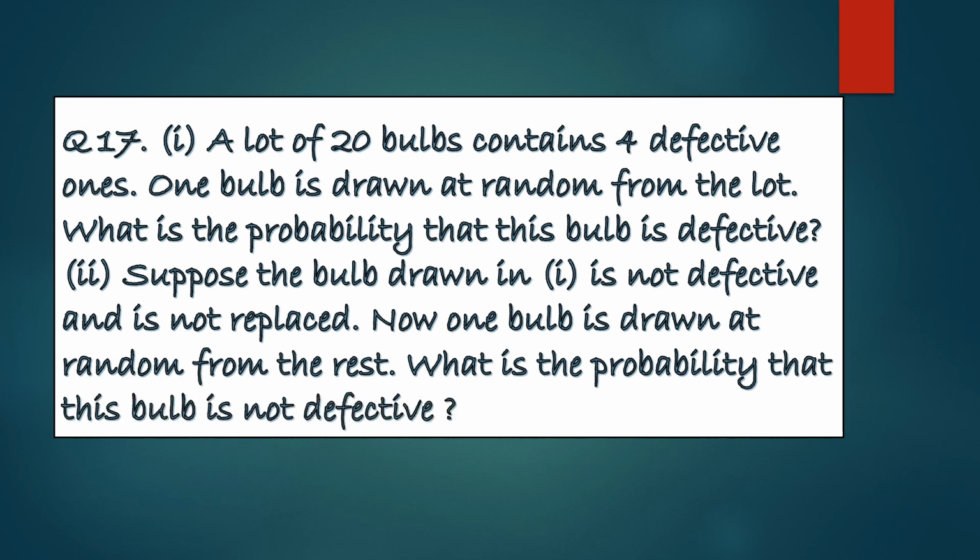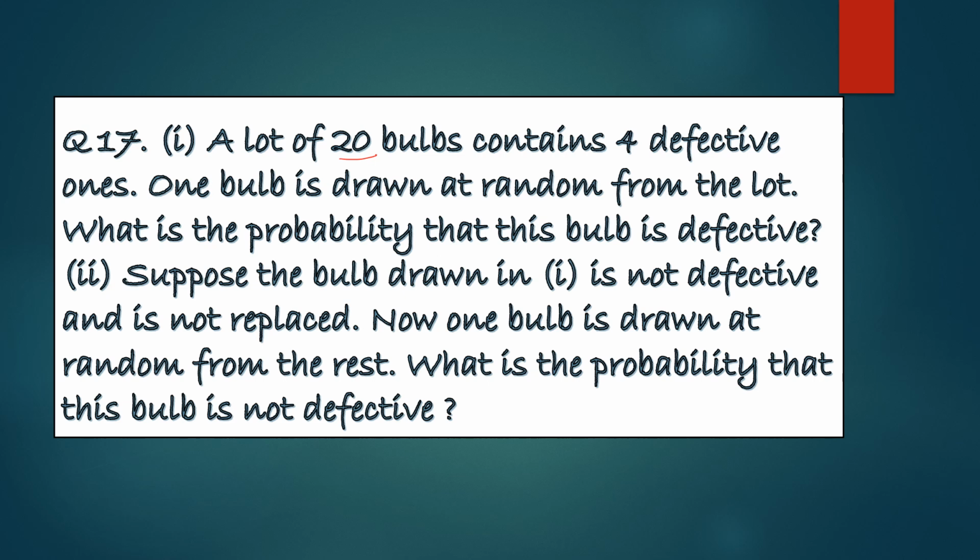Now total bulbs are 20. Out of these 20 bulbs, 4 are defective ones. 20 bulbs में से 4 bulbs खराब हैं. So कितने bulbs सही हैं? 16 bulbs. 20 में से अगर आप 4 minus करोगे आपको 16 मिलेगा. So it means 16 bulbs are not defective.